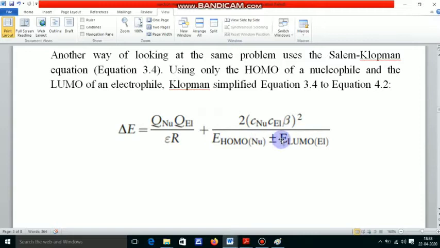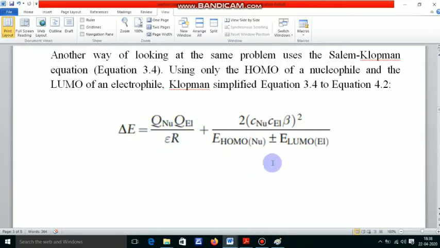Here the main interaction is the charge type interaction, because Q nucleophile and Q electrophile. Here the loss or gain of energy is delta E, and delta E is equal to the Coulombic interaction between nucleophile and electrophile. Nucleophile is generally electron rich or negatively charged in nature, and electrophile is positively charged. So this is the Coulombic type interaction.